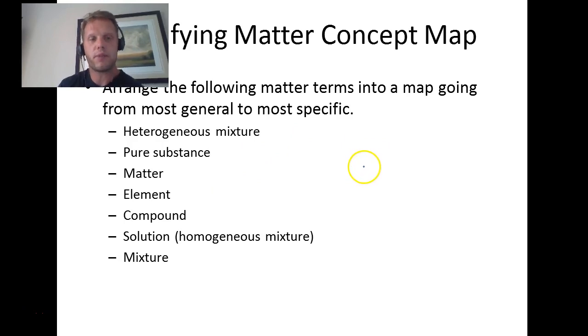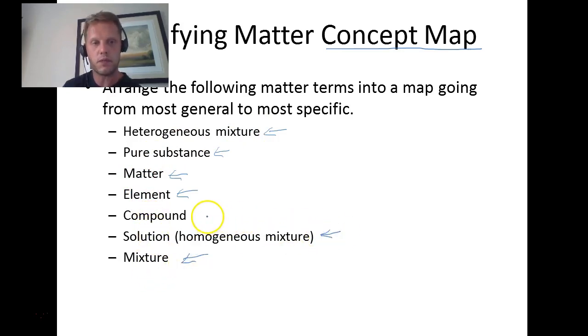Okay, so I hope you've done this before. You can write this down, but I want you to classify matter into what we call a concept map. I want you to stop in a second, and you can do this on your own. I prefer if you did it with a partner. We have a couple different things. All matter, these are all just categories of matter, including matter itself. Here's matter. So we have heterogeneous mixtures, pure substances, matter, element, compound, solution, mixture. So what I'd like you to do is arrange that from the most general, which is going to be matter. It's going to be at the top, and we're going to divide that into smaller groups.